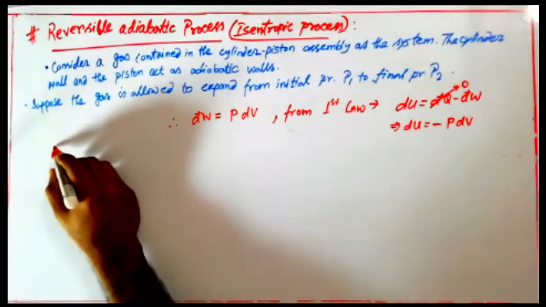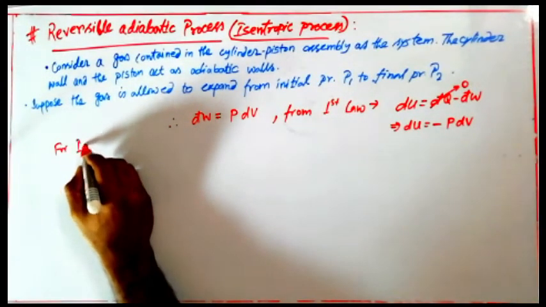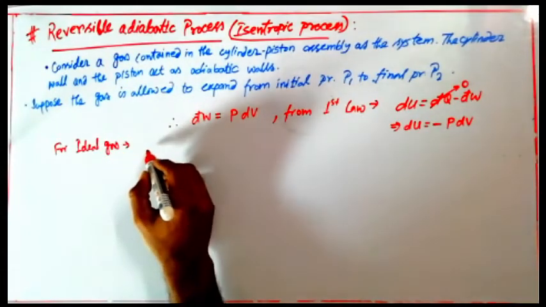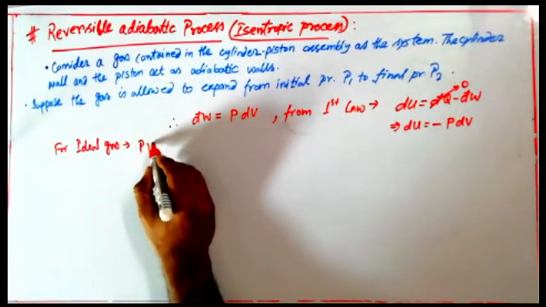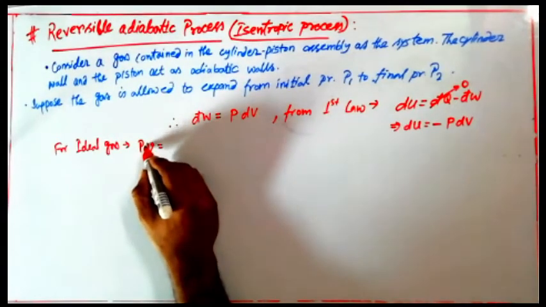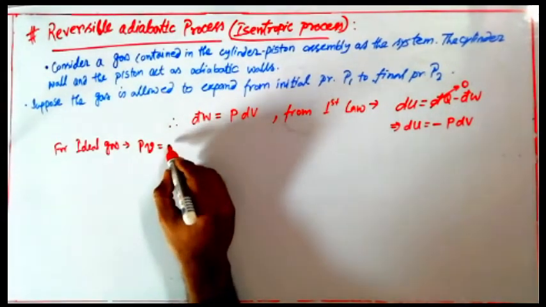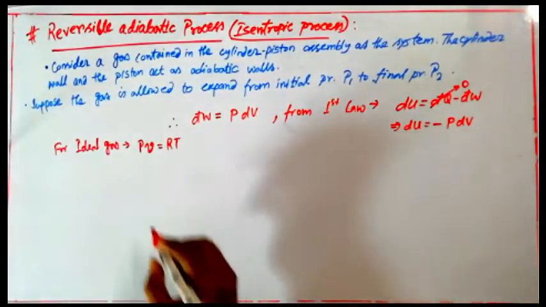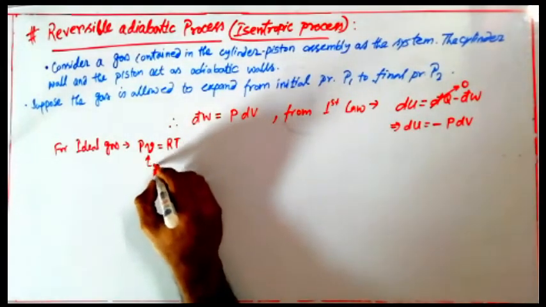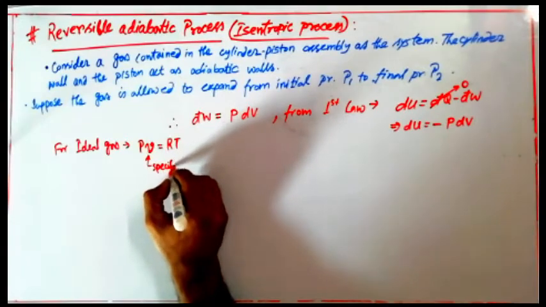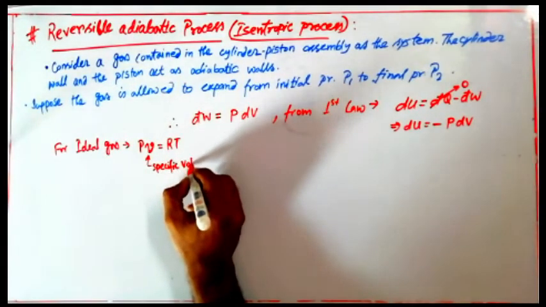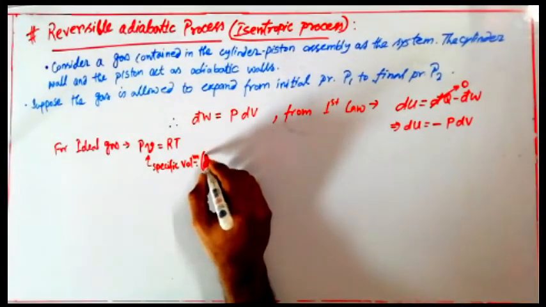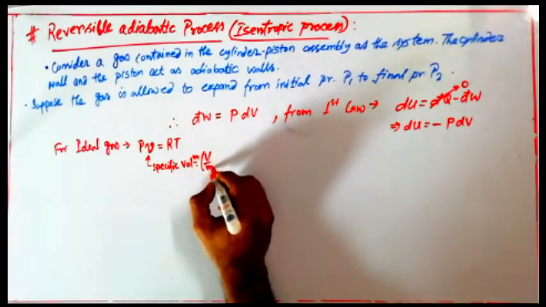And for an ideal gas we already know that pv, in small v, equals RT. That means v is specific volume, mind it. It is specific volume because I have written it in small letter, that means capital V divided by M.